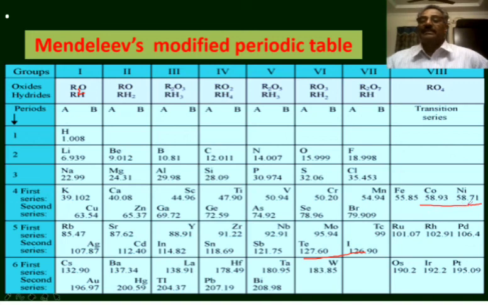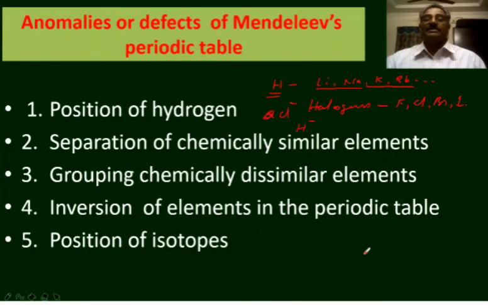Atomic mass of nickel is 58.71. The element with higher atomic mass cobalt is placed before the element with the lower atomic mass nickel. He called this kind of pairs as anomalous pairs. The positions of the anomalous pairs are not justified in the Mendeleev's periodic table.